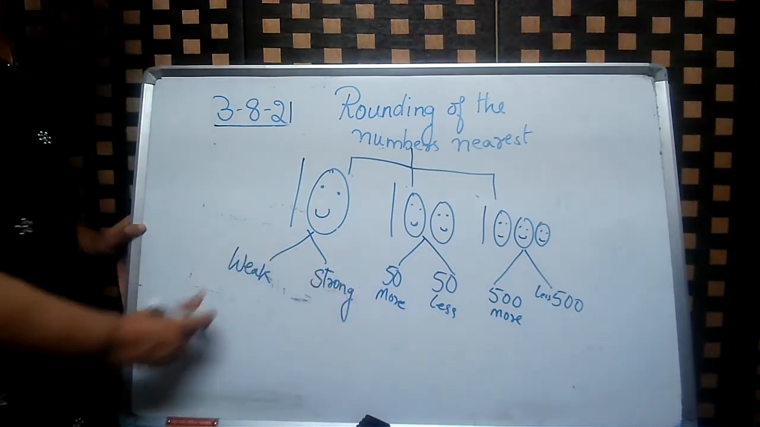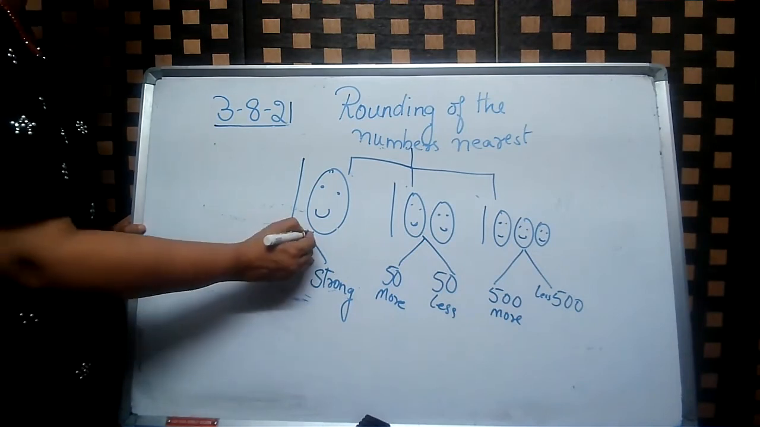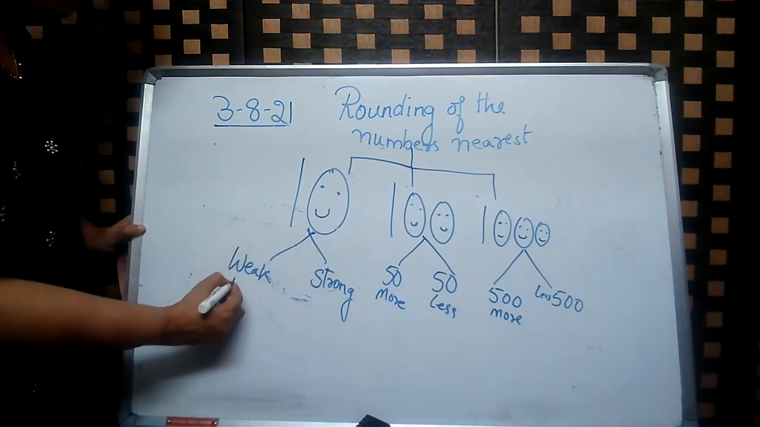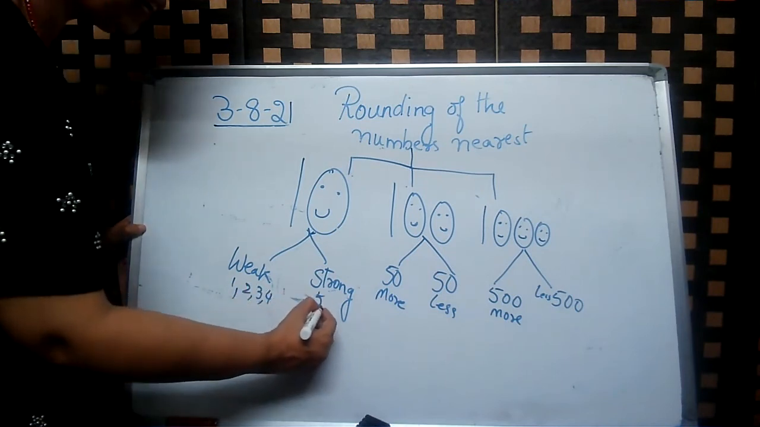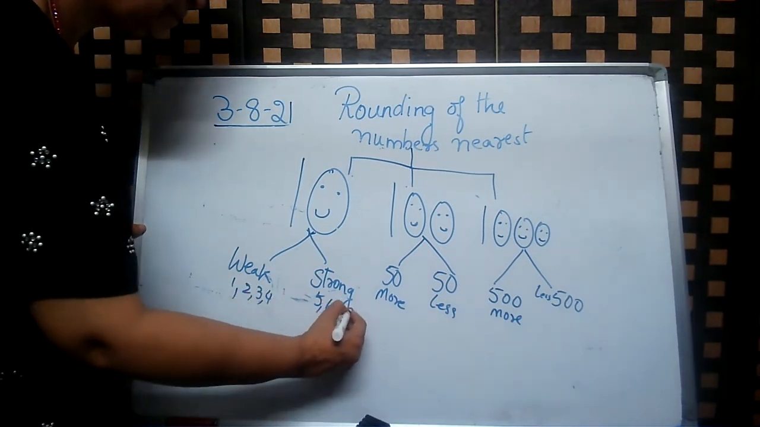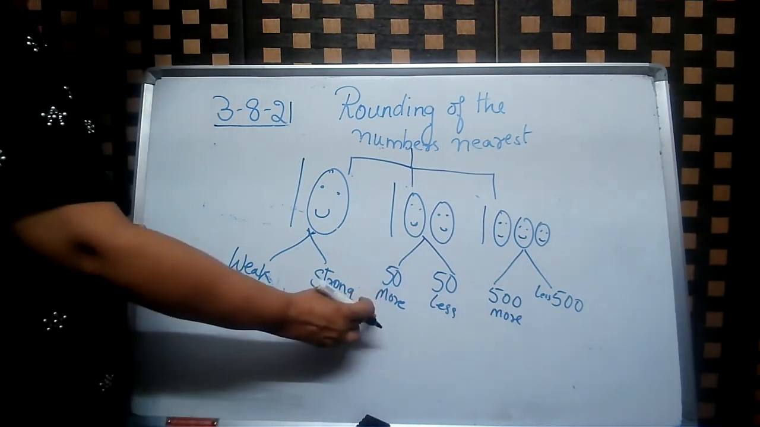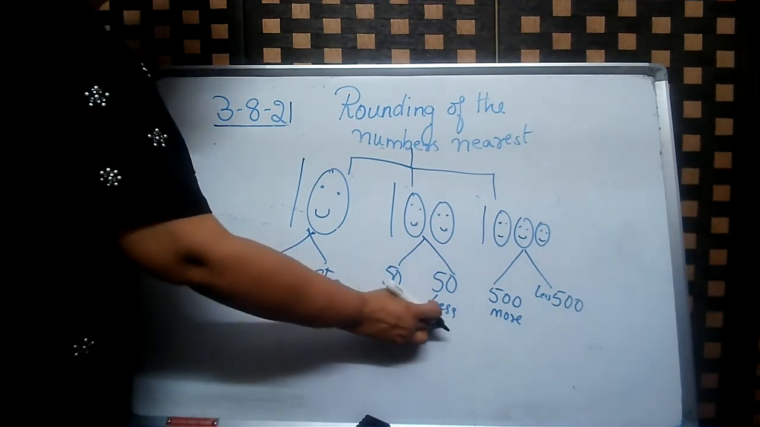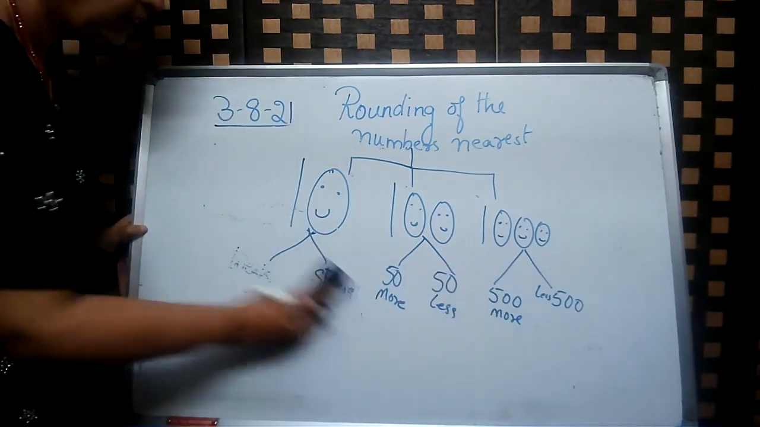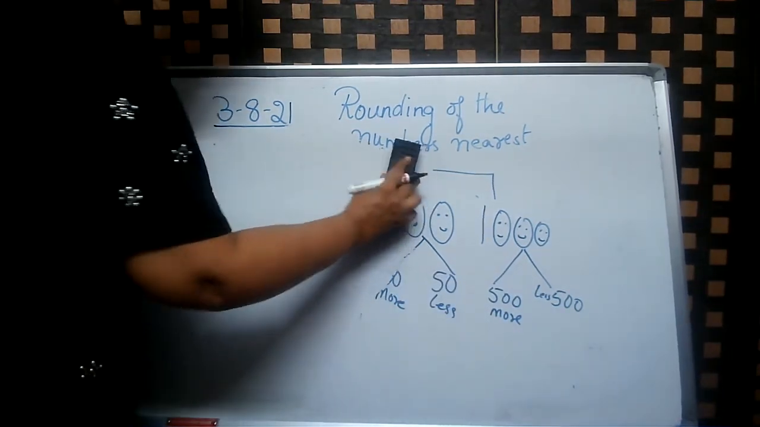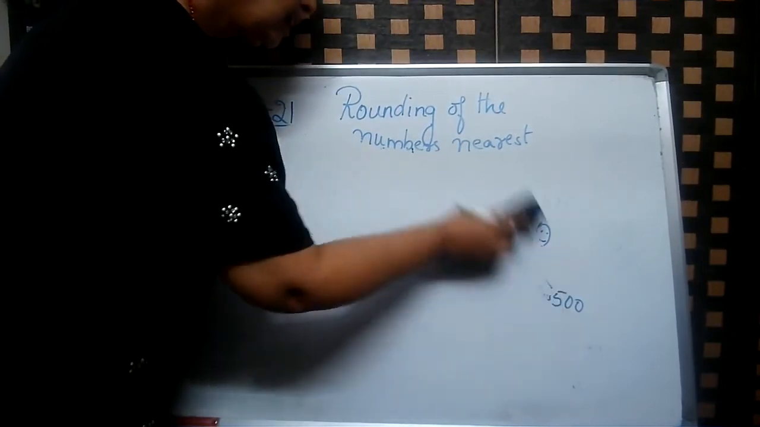Okay, children, did you understand? Here we have to check, is it a weak number or a strong number? 1, 2, 3, 4 are weak numbers. 5, 6, 7, 8, 9 are strong numbers. Okay, here you have to check more than 50, less than 50. More than 500, less than 500. Okay, I think this concept is very, very clear to you.